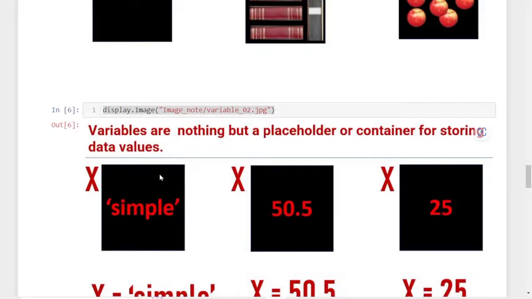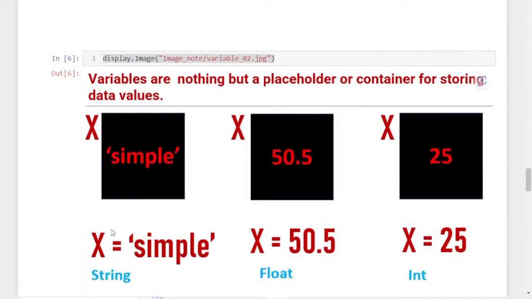Similarly, in Python we can replace the box with a small part of memory, and that memory we can give a name, x. In that x, I am storing a value, simple, which is a string. So this variable has now become a string. Or in the same variable we can store a float value, 50.5, so it becomes a float. And again I can overwrite it with an integer, 25. So the variable x can be an integer. This is a simple example of a variable in Python.